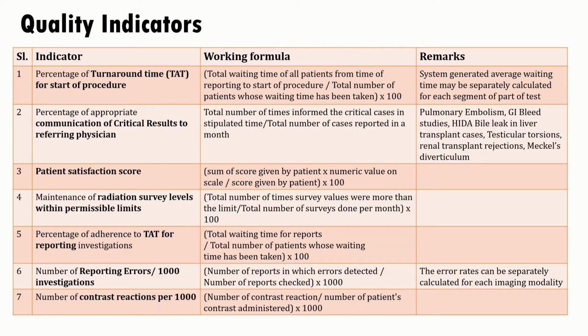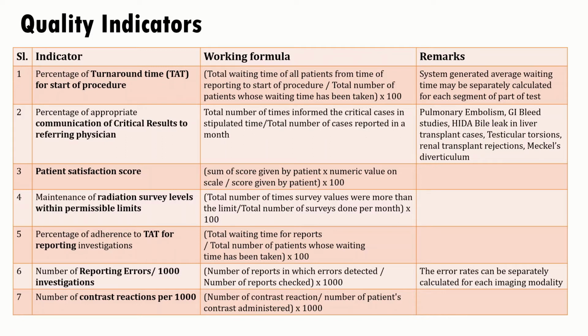Let's see what are the quality indicators you can set in your department. These all are just examples. You can set whatever you want to. You can set a quality indicator which indicates the percentage of turnaround time for startup procedure. Any patient who comes to the hospital or imaging services wants their procedure to start as early as they come.